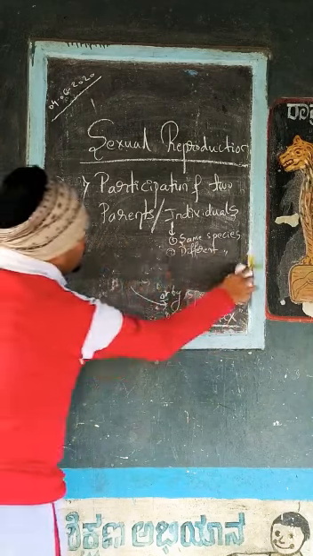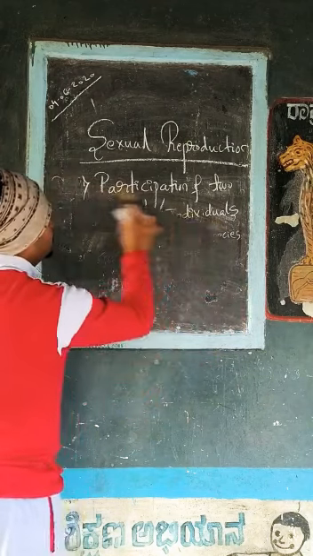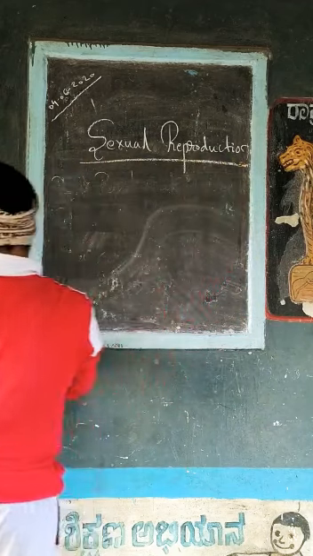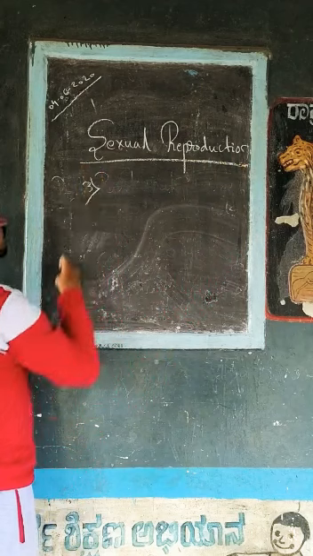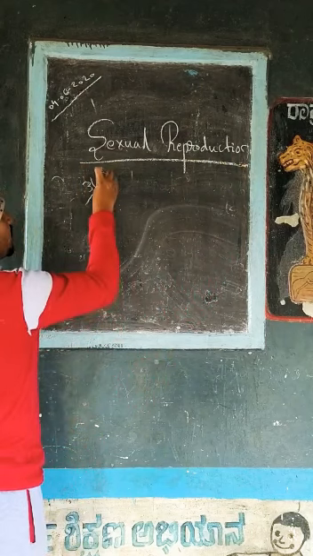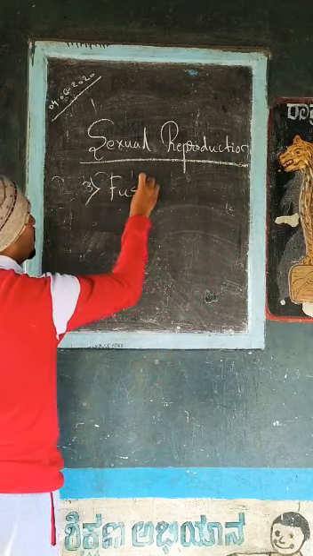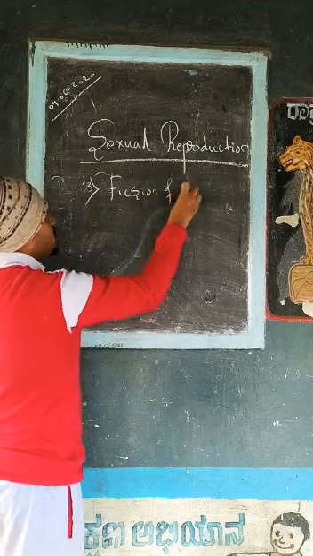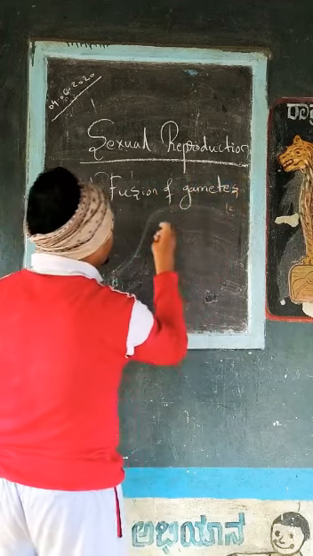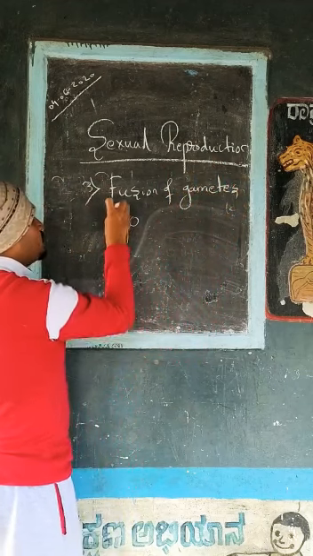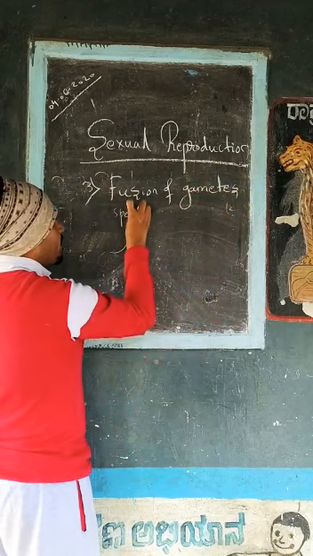Then the third one, after the gamete formation, is fusion of gametes. Fusion of gametes is the next step. The male gamete is called sperm.